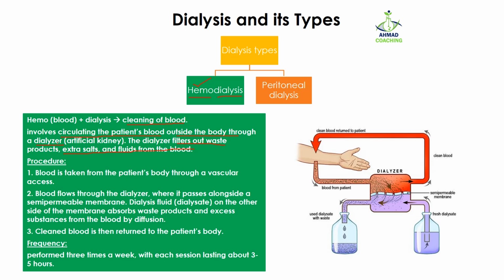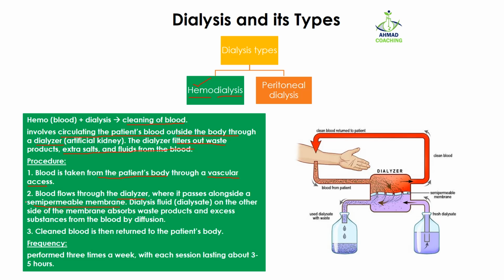So the procedure involves that blood is taken from the patient's body through a vascular access. Here in this diagram you can see that this is the patient, and from the patient through the vascular access the blood is taken out of the body. Then the blood flows through the dialyzer, which is an artificial kidney, where it passes along a semi-permeable membrane, which is very important because the semi-permeable membrane allows only some substances to pass out, while some substances are not allowed to pass because it's semi.